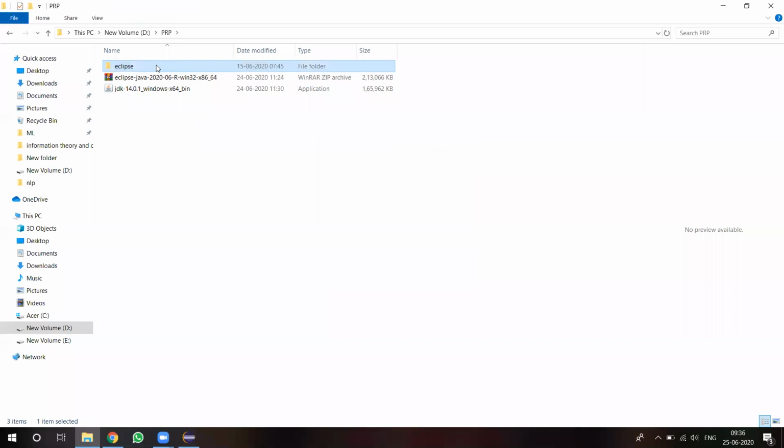Why do we need to go for Eclipse IDE? There are so many other IDEs, NetBeans and others. Eclipse IDE is completely open source. Some people may say NetBeans is also open source, but if you want to go for some advanced features in NetBeans, then we have to purchase them. The NetBeans Pro version is not open source. Eclipse, everything is completely open source.